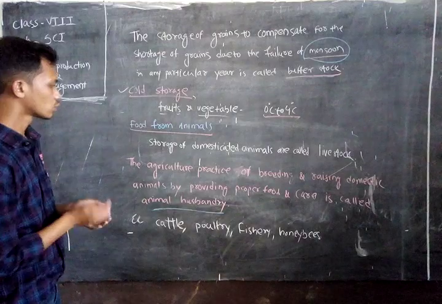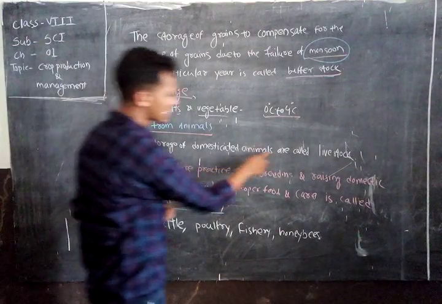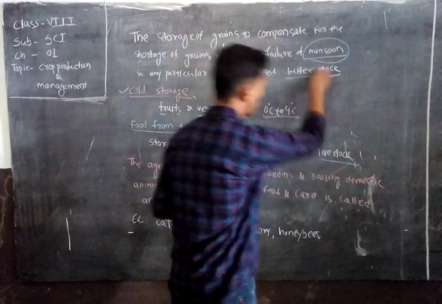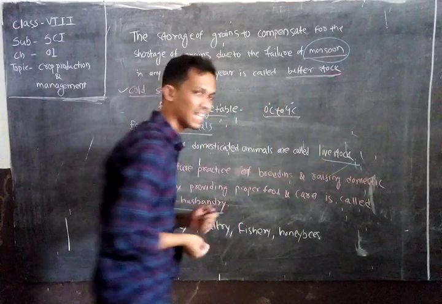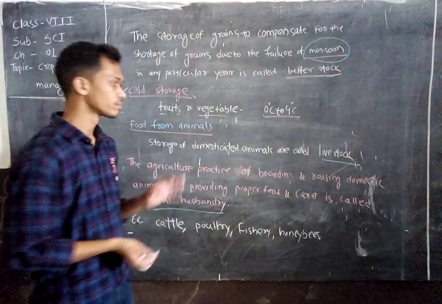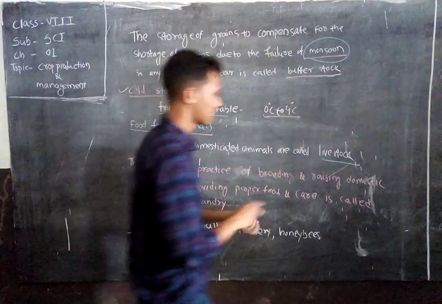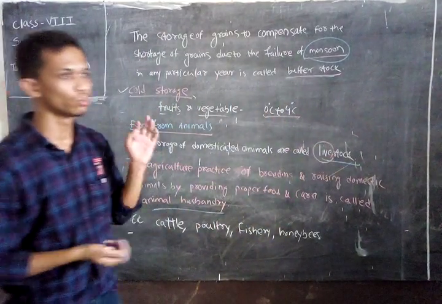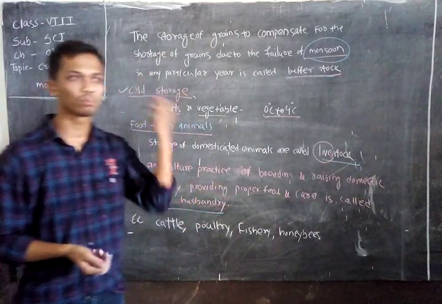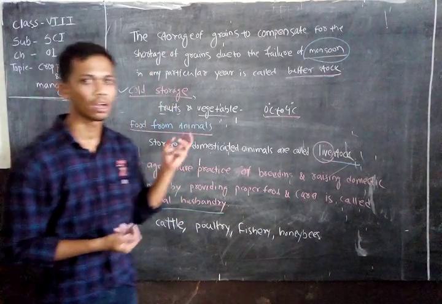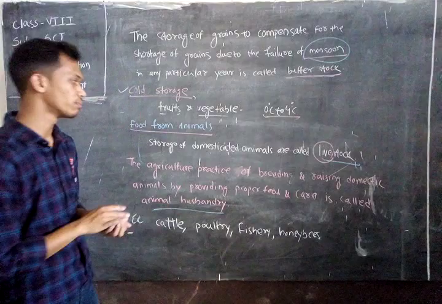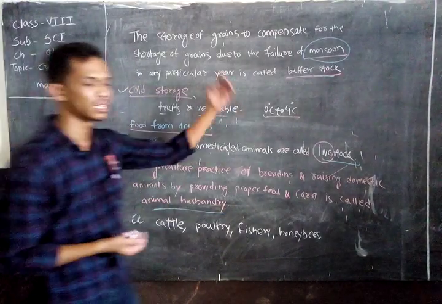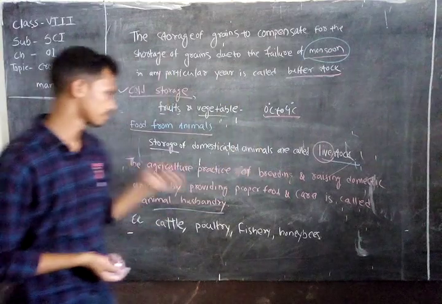Okay, so the storage of domesticated animals is also called your livestock. Here are two things: one is buffer stock, and what is livestock? Livestock means we store the living things. Various domesticated animals will continuously provide us food, so we must store them also. So the storage of domesticated animals is called your livestock.